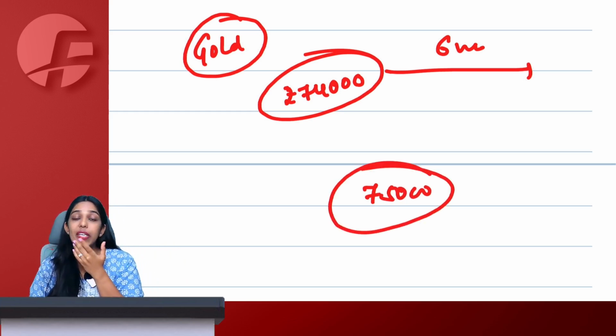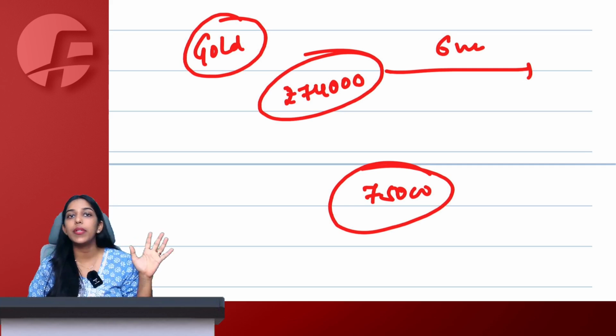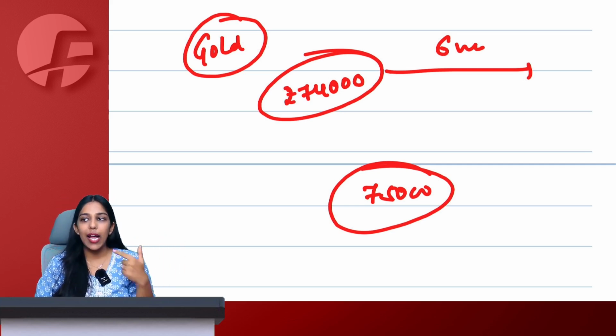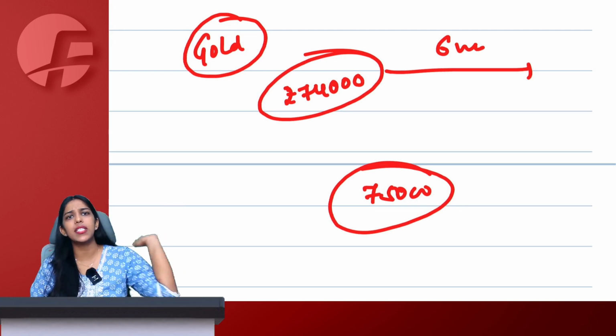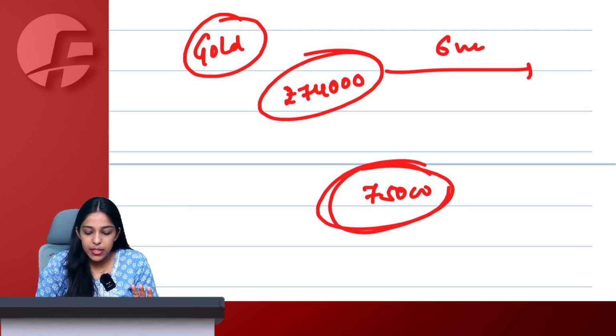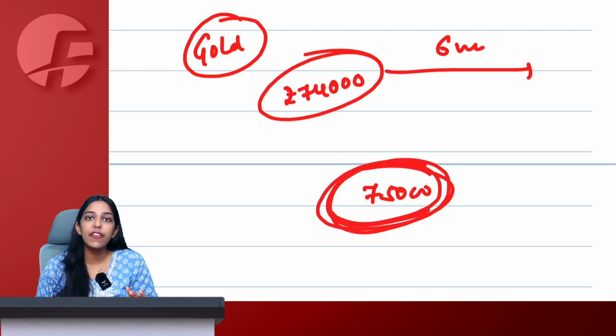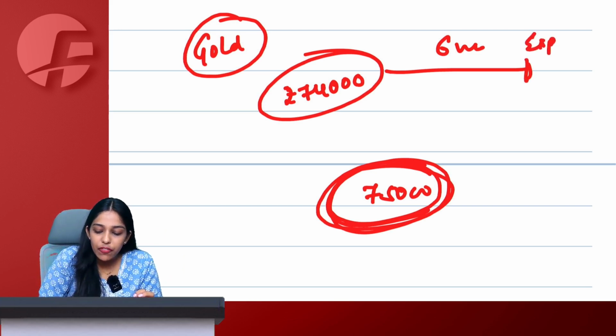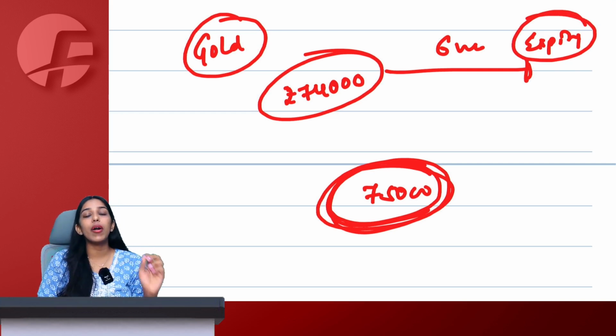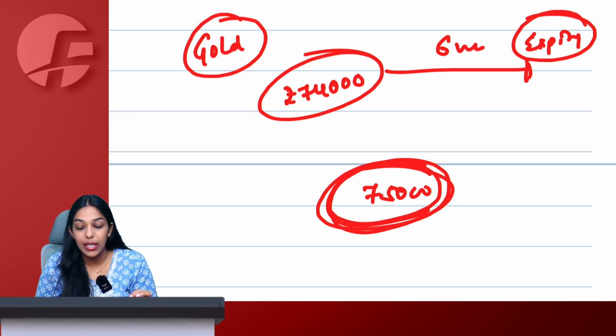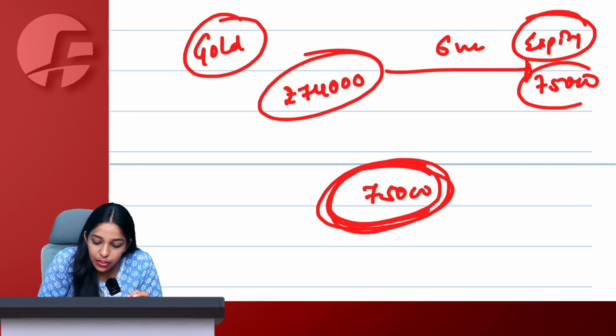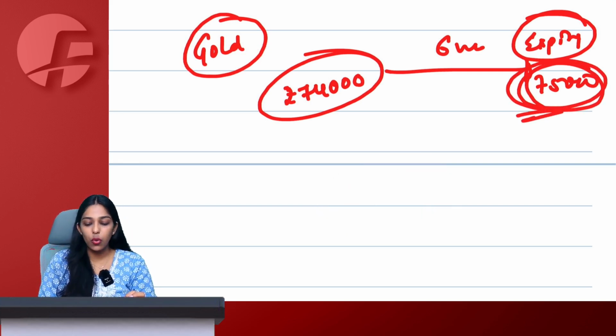So today I feel that I should enter a contract with this person because I know the actual market gold price is going to be around 78,000, and this person will after 6 months give me for 75 only. So I will enter into this contract, and on the date of expiry, irrespective of the actual gold price in the market, this person will have to give me the gold for 75,000 only.